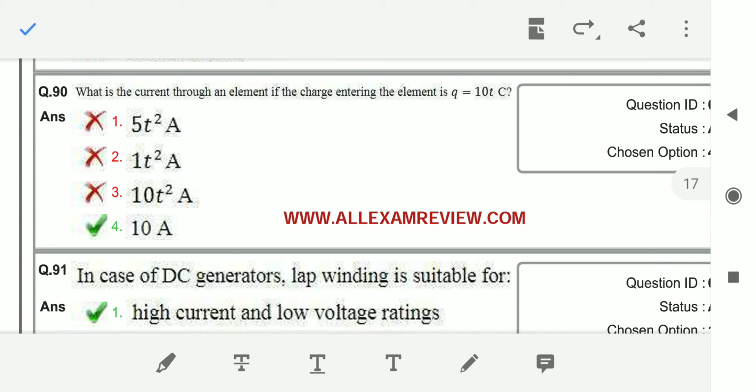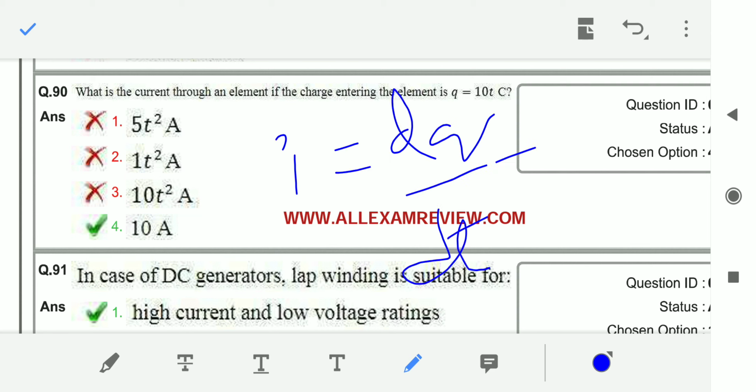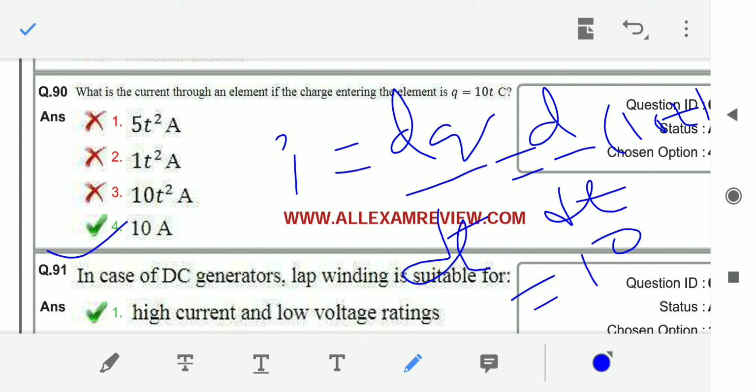And next, what is the current flowing through an element if the charge entering the element is q equal to 10t? Then I is equal to dq by dt. dq by dt is d by dt of 10t, which is nothing but 10. So the answer will be 10 amperes.